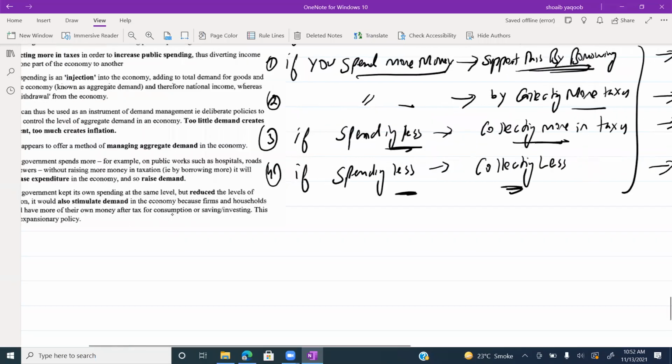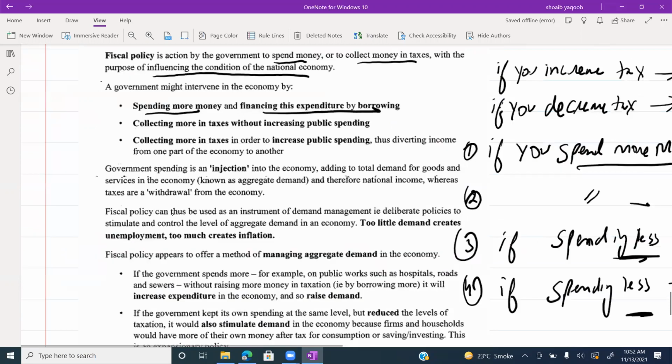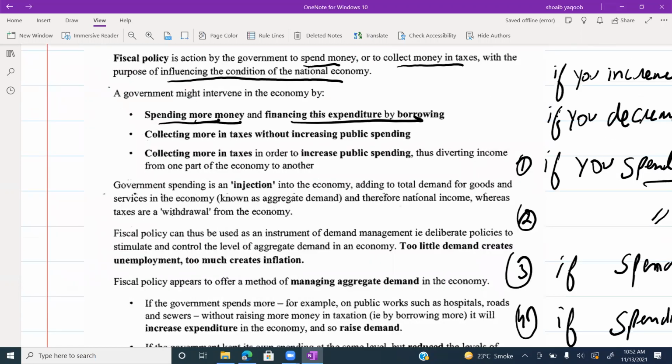So guys, these are important. A government might intervene in the economy by spending more money and financing this expenditure by borrowing, collecting more in taxes without increasing public spending, or collecting more in taxes in order to increase public spending.